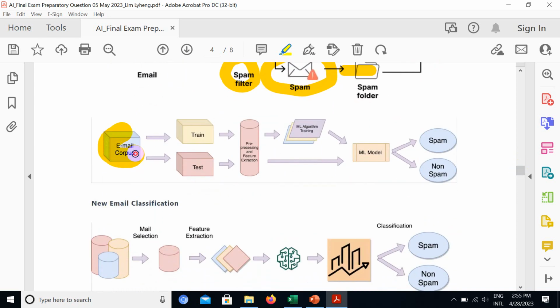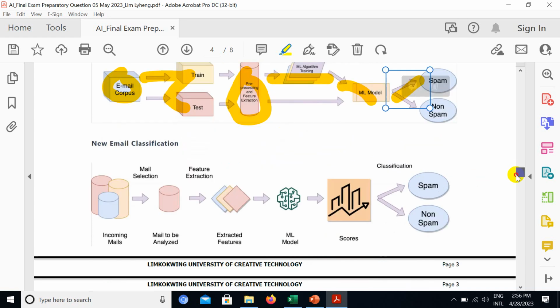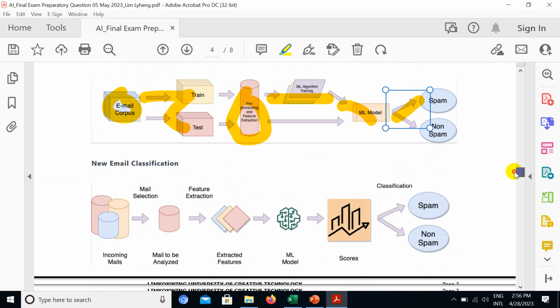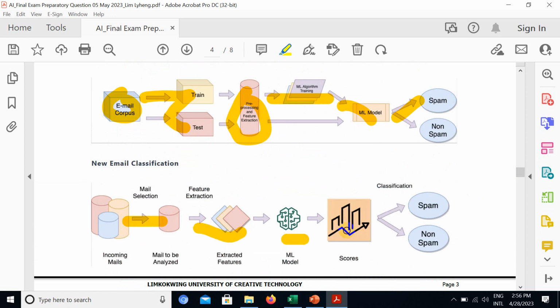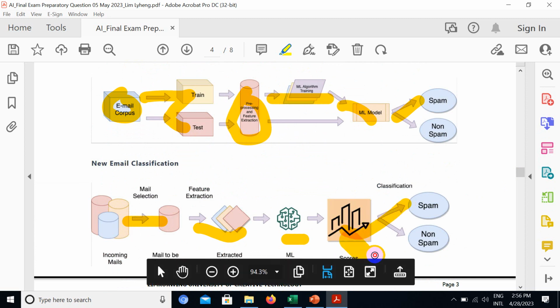We have a lot of email, then you need to train the algorithm to check which one is spam and which one is not. Then there's a database and also a machine learning algorithm, and a model that can identify which one is spam and which one is not spam. After that, when a new email comes in, the algorithm and the system are ready, and there is a model. So the email will go to spam if it really is spam. If it's not spam, it will go to not spam, right?